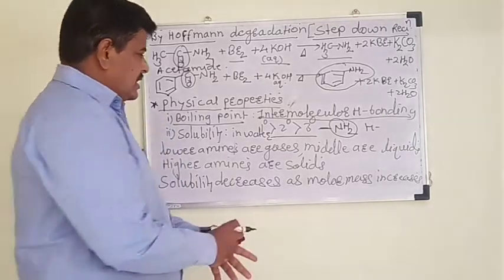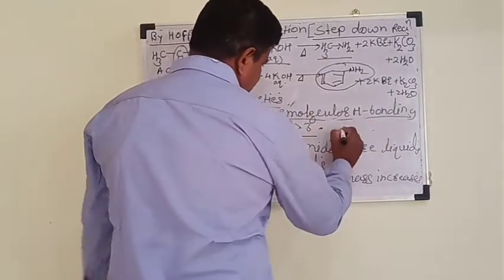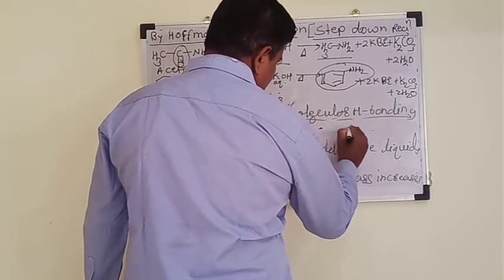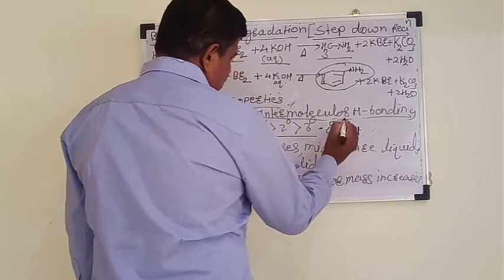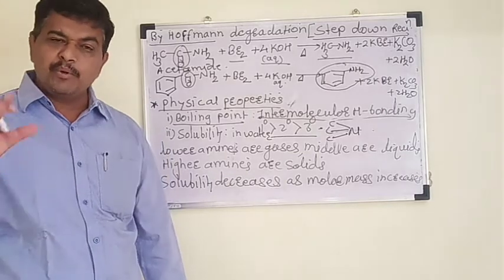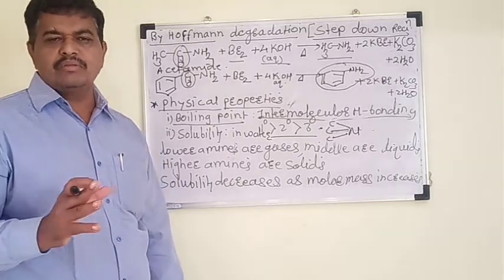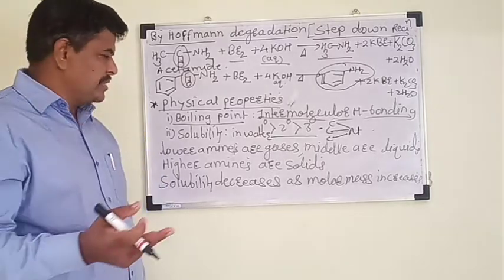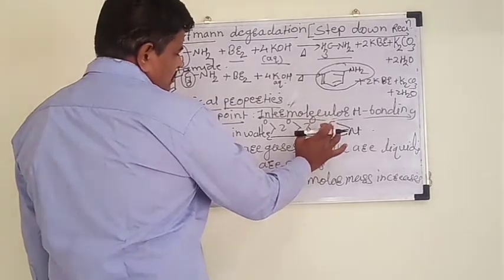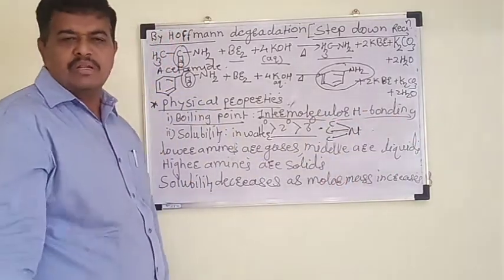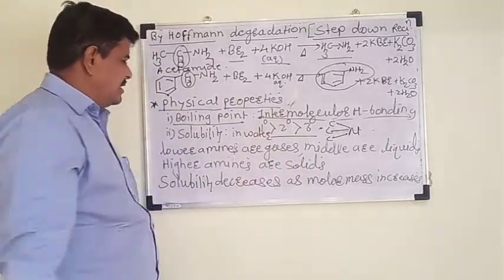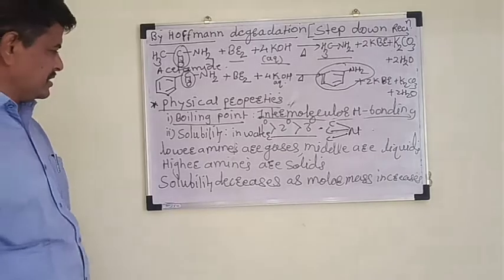But tertiary amine has such CN bonds, and this CN bond is a polar bond, and hence it has some polarity. And as you know, polar molecules have a higher boiling point as compared to non-polar. Here, this tertiary amine has a higher boiling point than other non-polar compounds, that is alkane, but a lower boiling point as compared to primary and secondary amine. Okay, so remember this point.